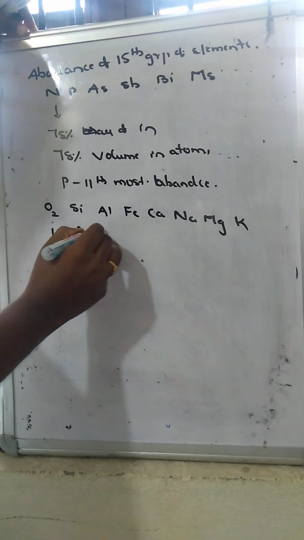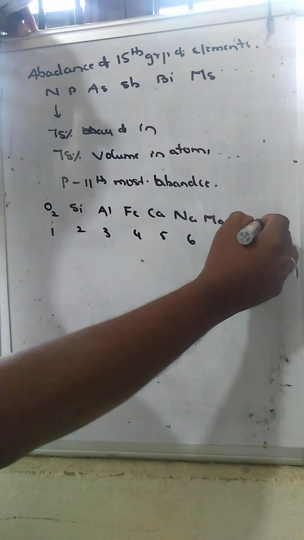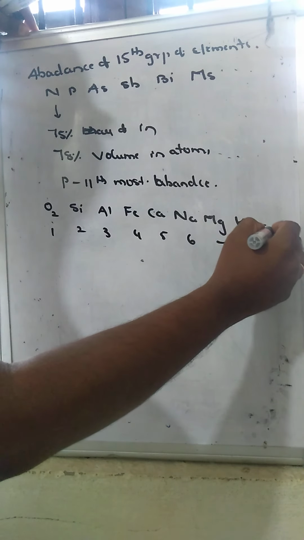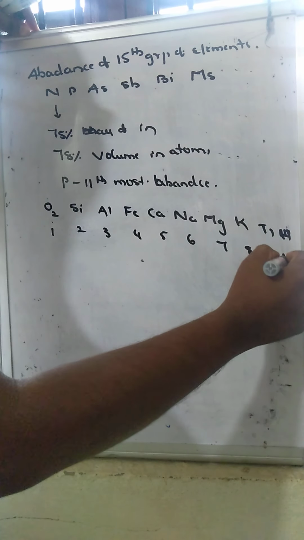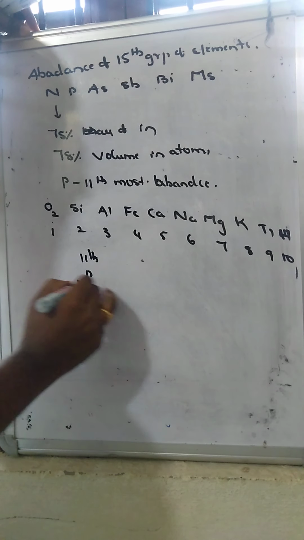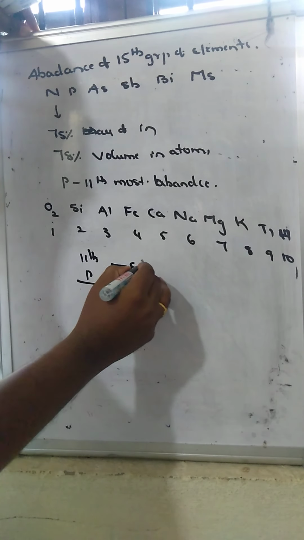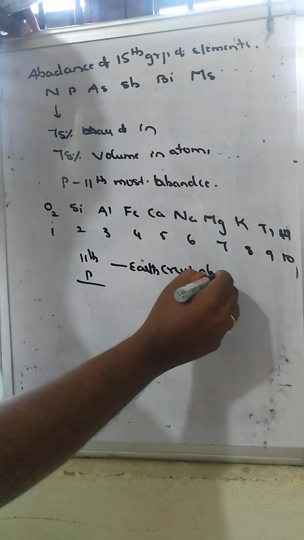So 1, 2, 3, 4, 5, 6, 7, 8. The ninth one is titanium, the 10th is hydrogen, and the 11th most abundant is phosphorus. These are the earth crust abundances of the elements.